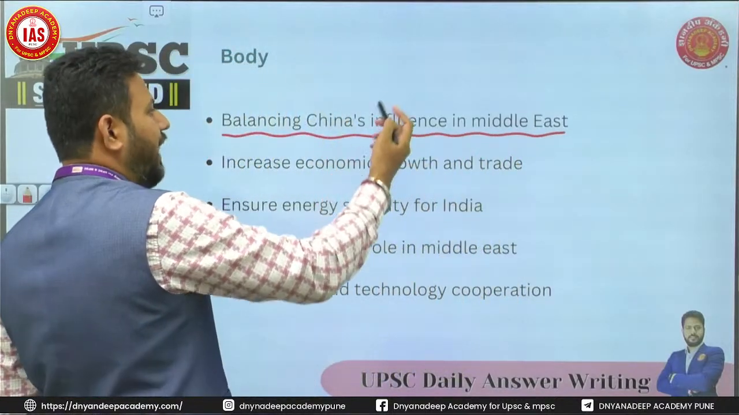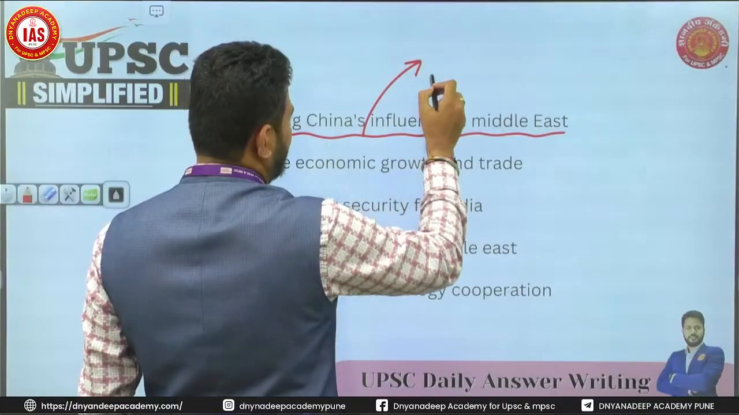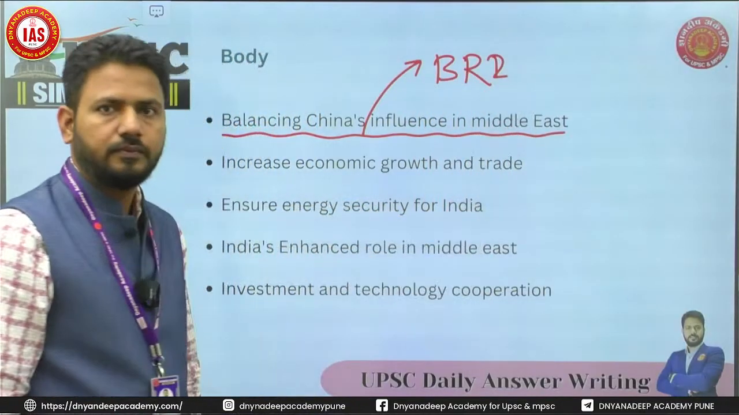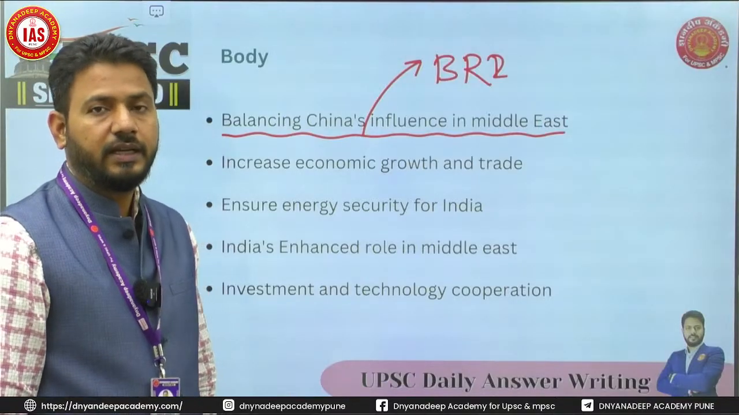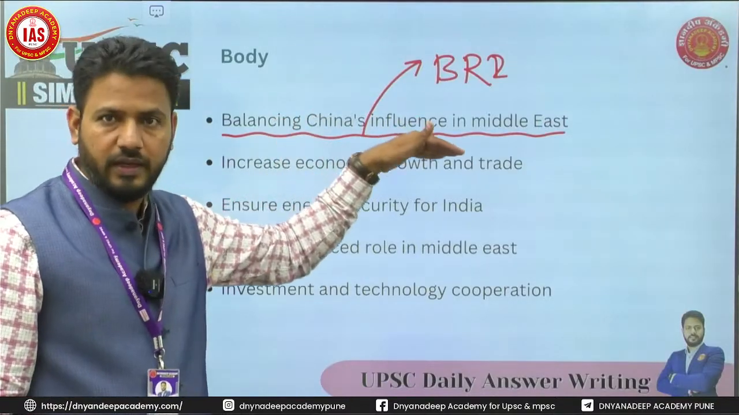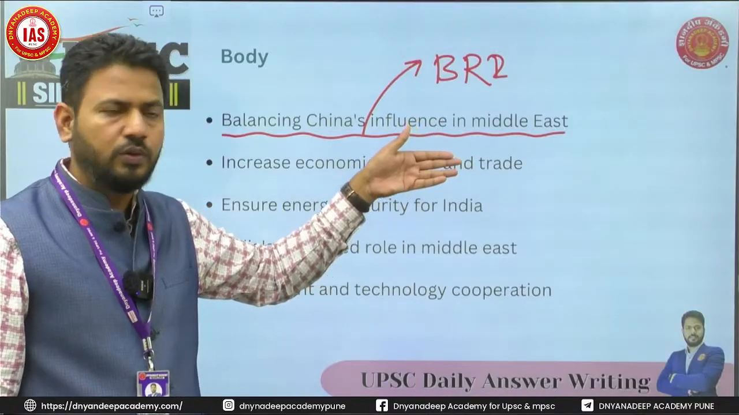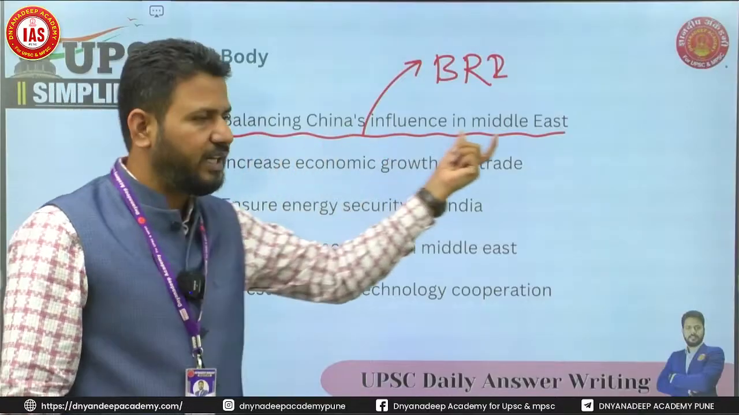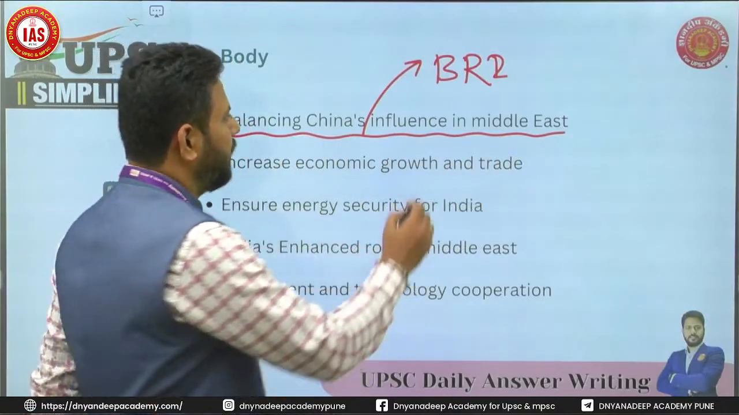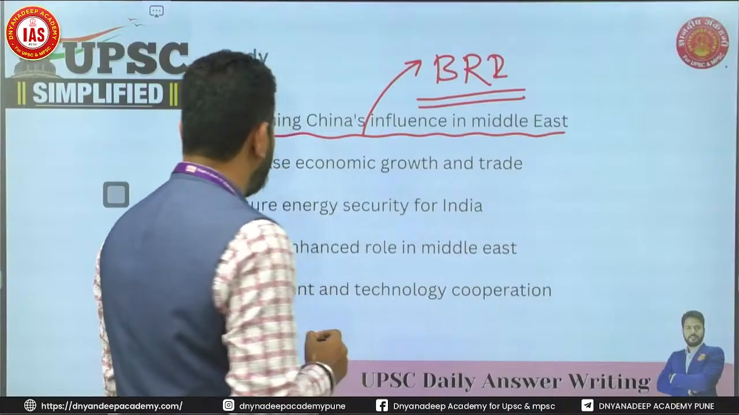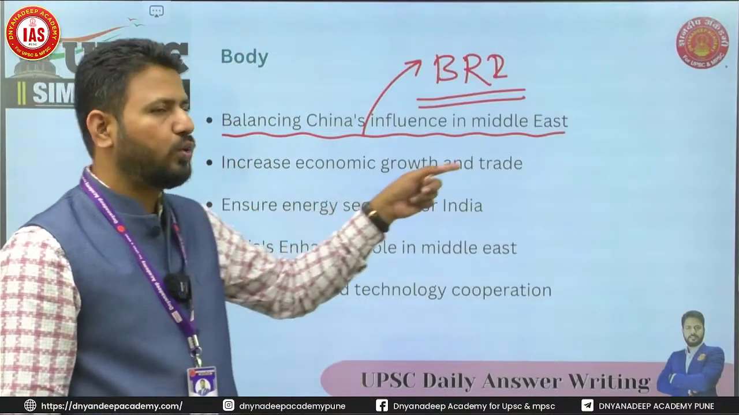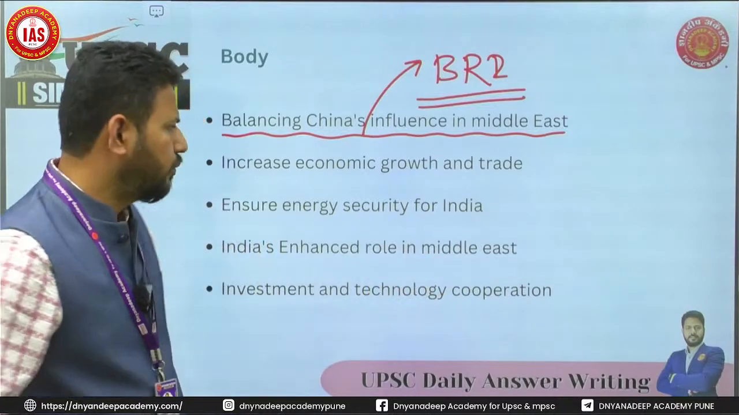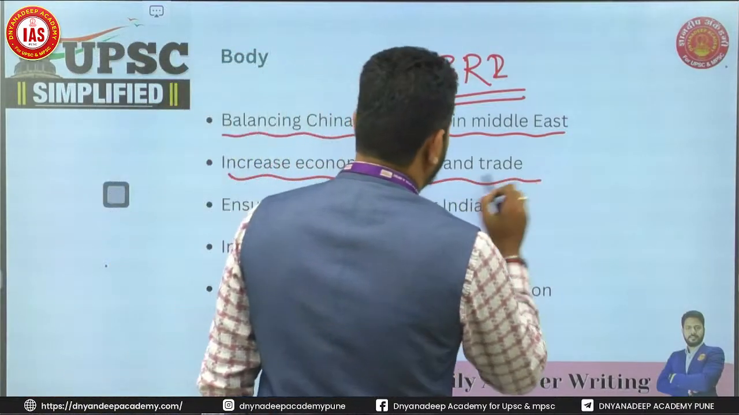Now, how do I add value to this? How does China have influence there? Because of the Belt and Road Initiative, right? So India gets a foothold in West Asia because of I2U2, which China already has because of the Belt and Road Initiative. So along with writing this plain statement, you should also mention the Belt and Road Initiative. Then it will increase economic growth and trade. You see, Saudi Arabia, UAE, Qatar, they are almost the top trading partners of India.